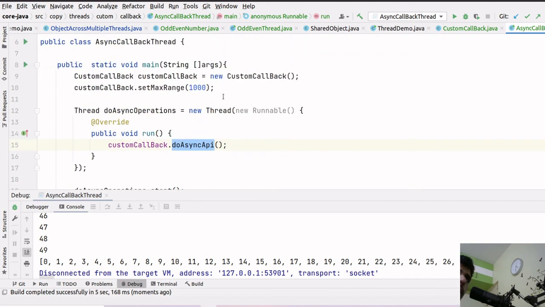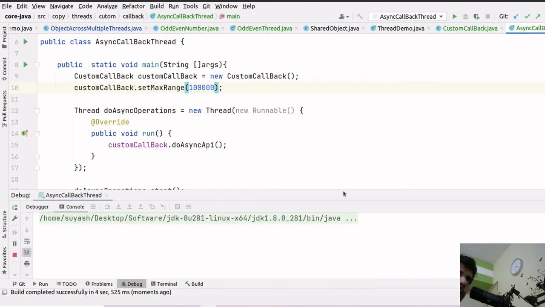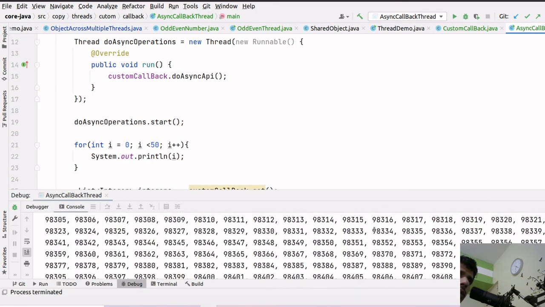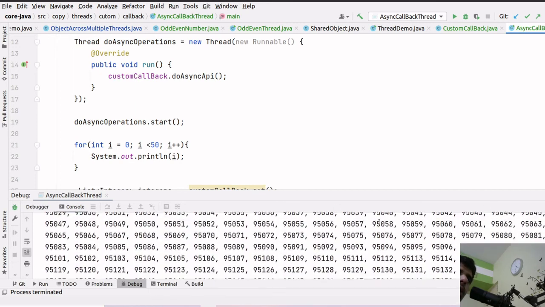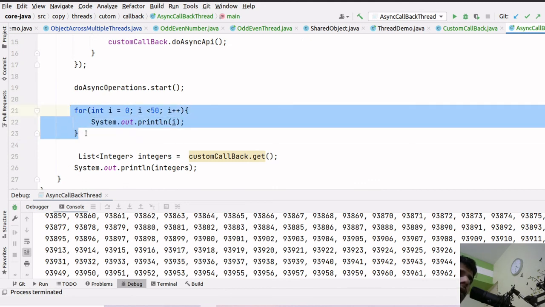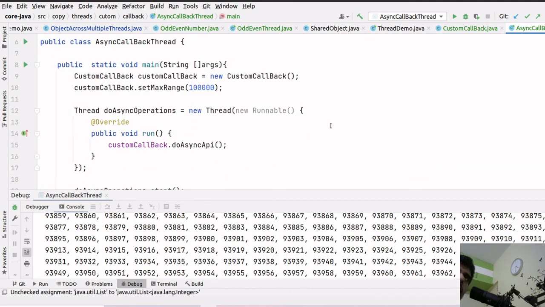So let me take a big number, instead it should do 10,000, let's say. So now we will be able to notice something, I think. Yeah, see, it took a little time, right? So basically main method will do its task, whatever it wants to do, and then when it wants the response of the async API or any async operation, it can wait. So that is the fundamental here.